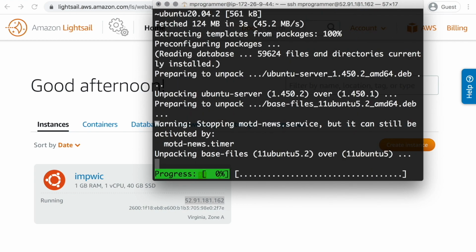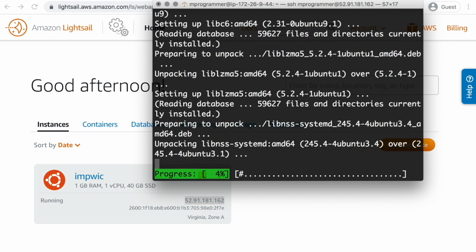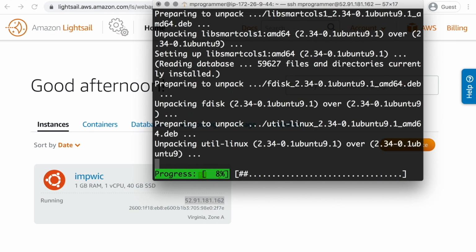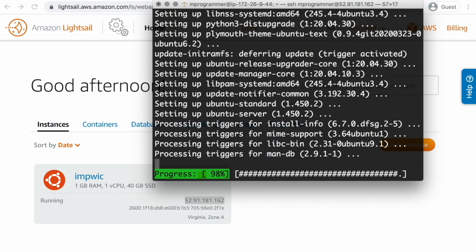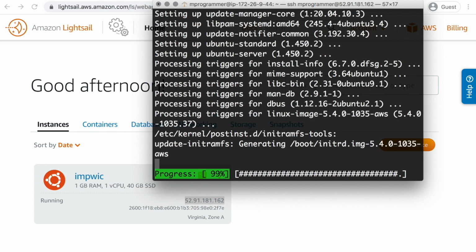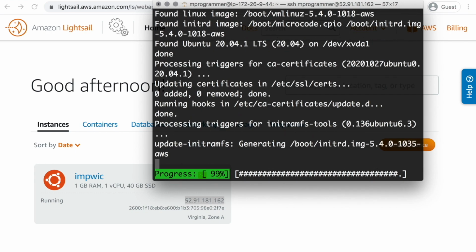So I'm going to speed up this video and not show you everything. You can see this progress bar. It goes directly from 9 to 98%. The secret is I actually cut the middle of the video. I cut 1.8 minutes during which I was just staring at this progress bar going from 9 to 98%.